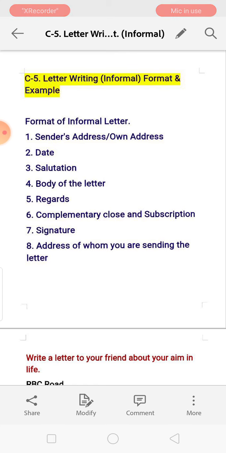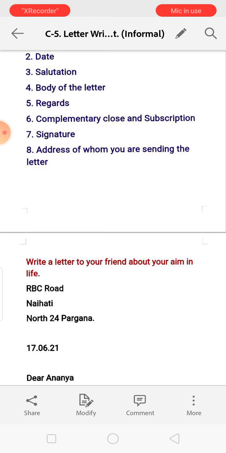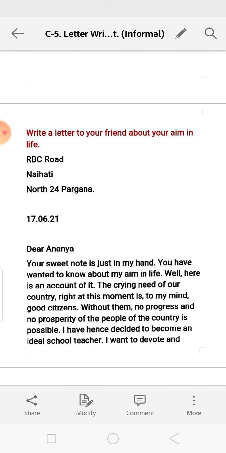Then the address of whom you are sending the letter to, that means another address, not your own address. You will learn one address, like your uncle's house or your maternal uncle's house address, and you can write all that over there. Okay, here is an example. Write a letter to your friend about your aim in life.